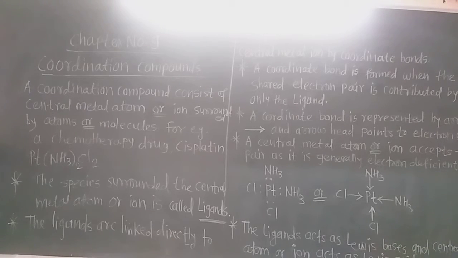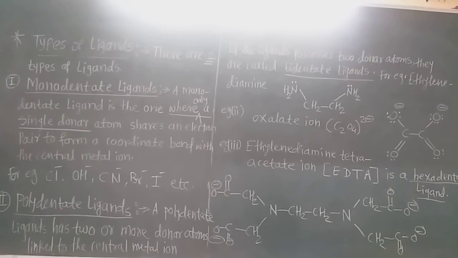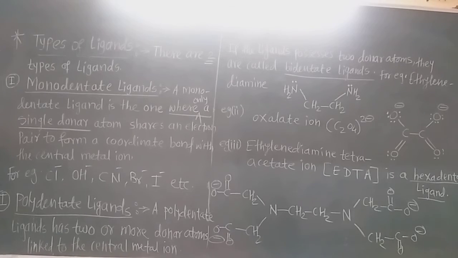Now let us learn more about the coordination compounds again. Now let us learn about the types of ligands. There are mainly two types of ligands: monodentate ligands and polydentate ligands. What is meant by dentate? Dentate suggests teeth or tooth.